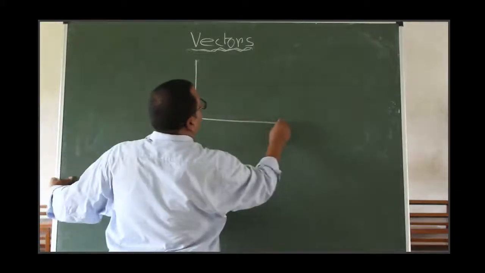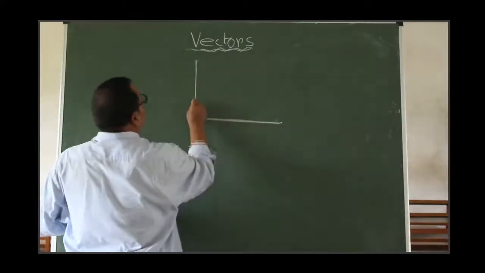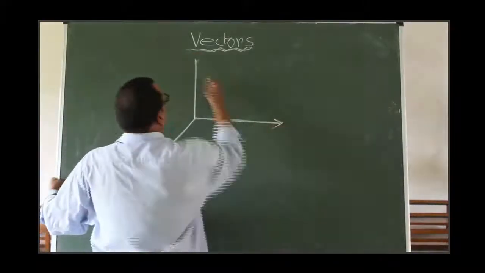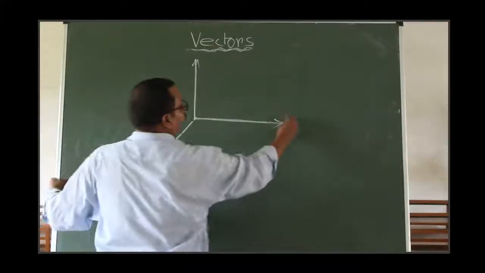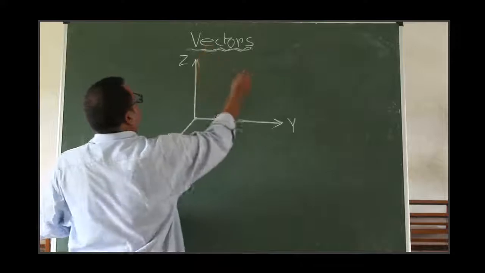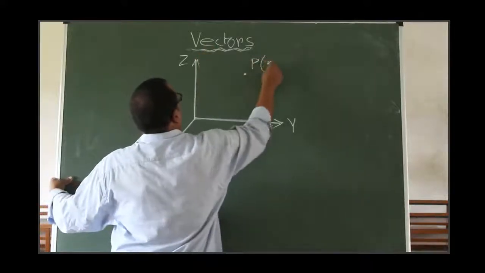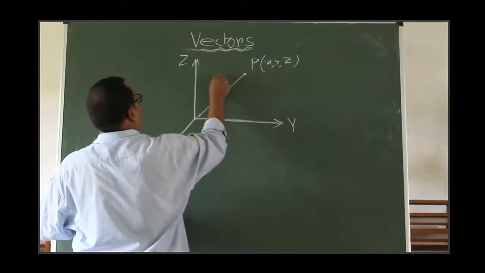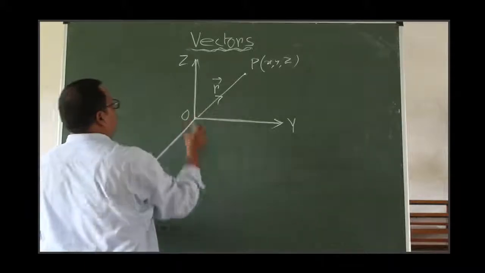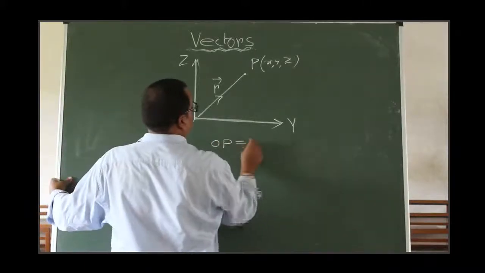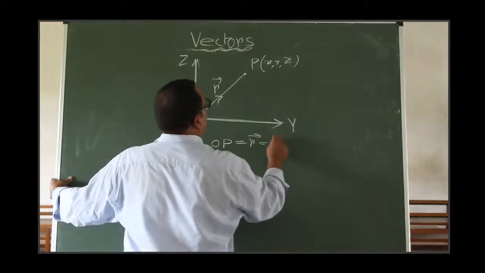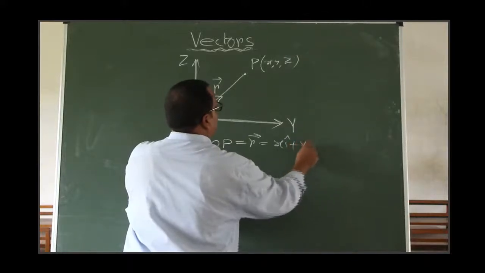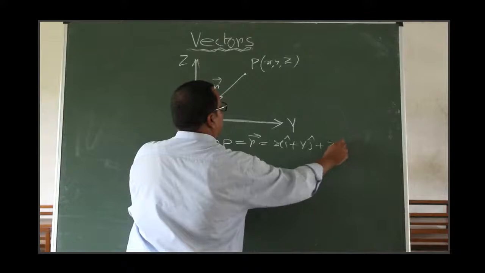Draw this three-dimensional figure again. It is x, it is y, and it is z, and the point P (x, y, z). It is vector R, OP. So OP is given by vector R equal to x i cap, already you wrote, plus y j cap plus z k cap, right?